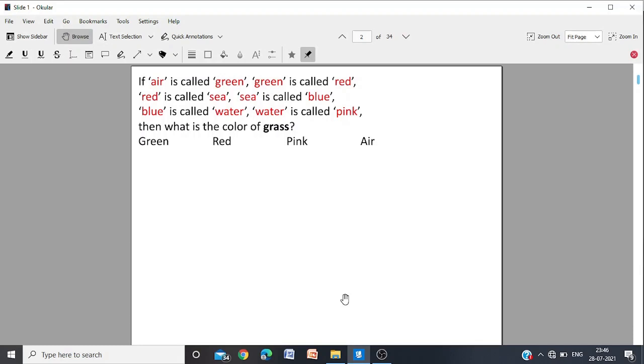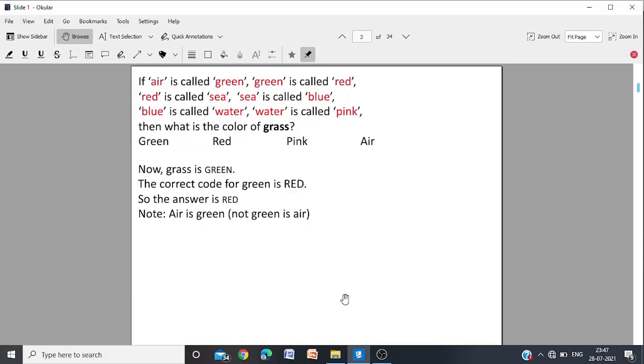The correct answer is green. So green is the correct word. Then what is the code? The code is red. Green is called red. Don't be confused by air is called green. Air is called green means air is the real word and green is the code word. No, we don't want that. We want grass is green. So green should be the correct word. And what is the code word? So green is called red. When it is really green, you should call it red.